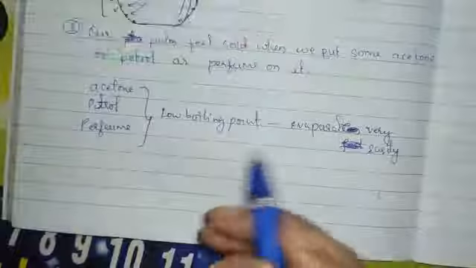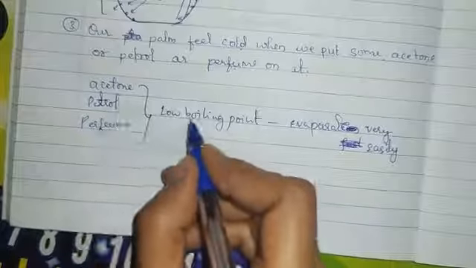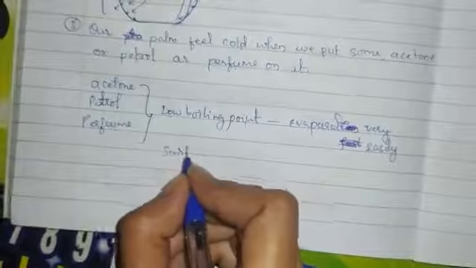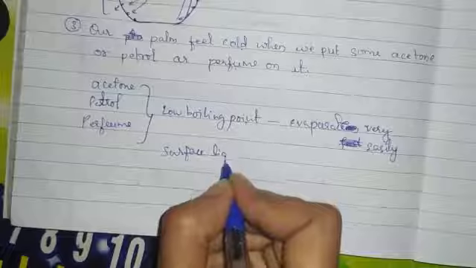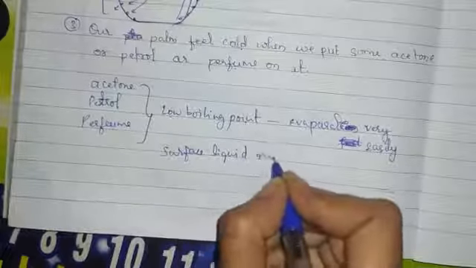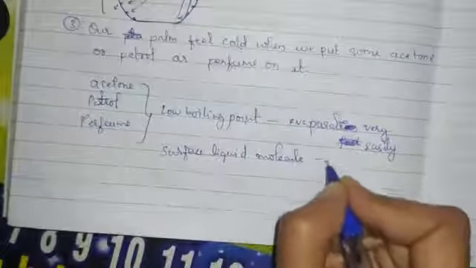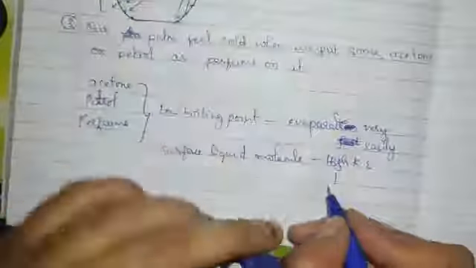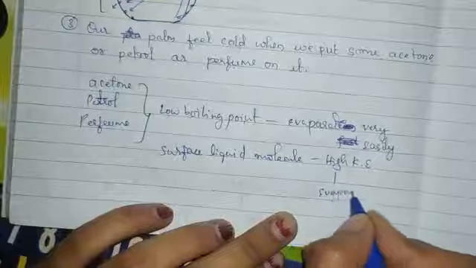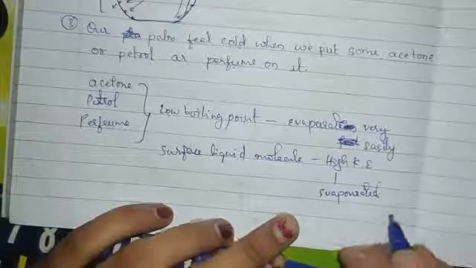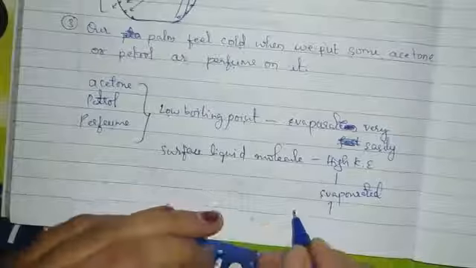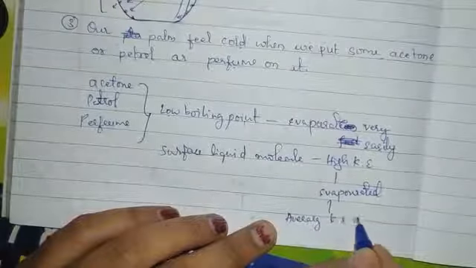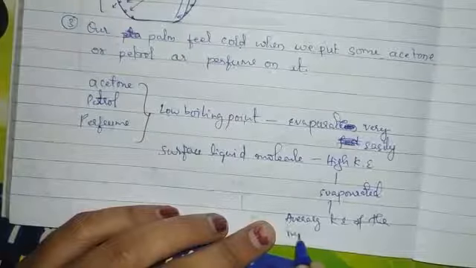Because they have a low boiling point, the surface liquid molecules with high kinetic energy get evaporated. As a result, the average kinetic energy of the remaining molecules decreases.